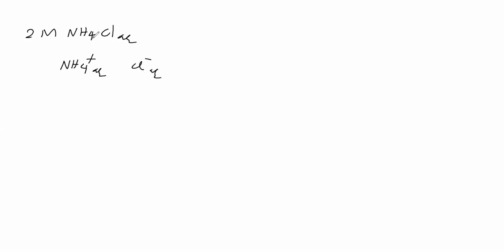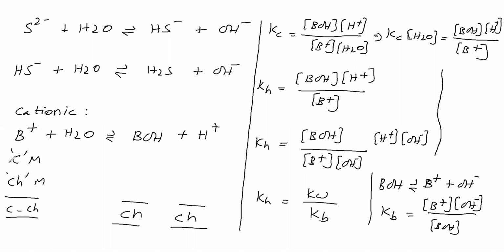This salt undergoes complete ionization, giving 2 molar cation and 2 molar anion. The cation is undergoing hydrolysis. What is the concentration of cation? The initial concentration C is 2 molar, so in the place of cation we have to take 2 molar.